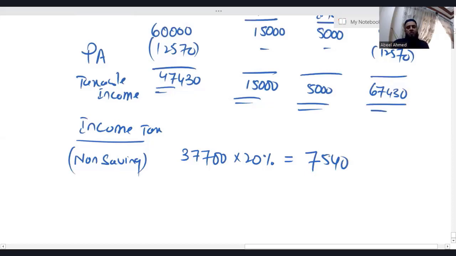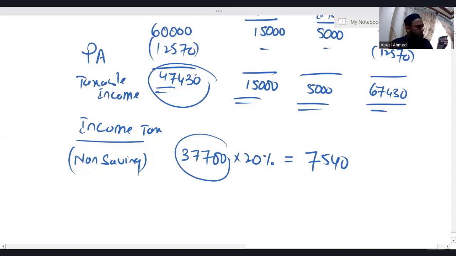Your taxable income in the column of non-saving is 47,430. From this 47,430, you need to deduct 37,700. I got the answer 9,730.